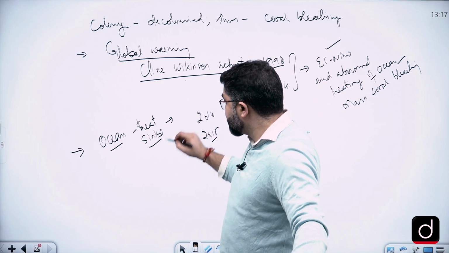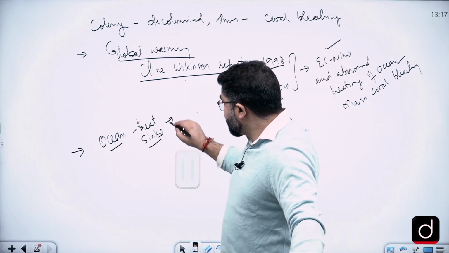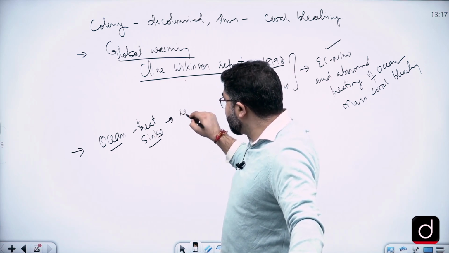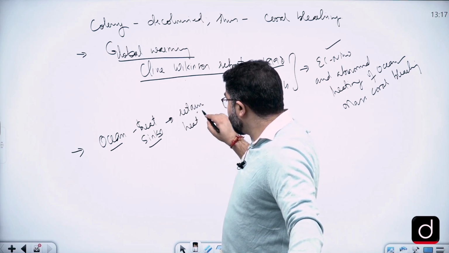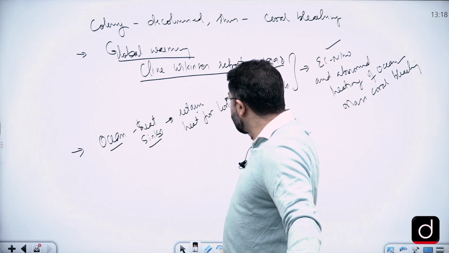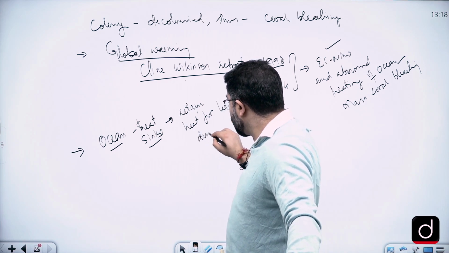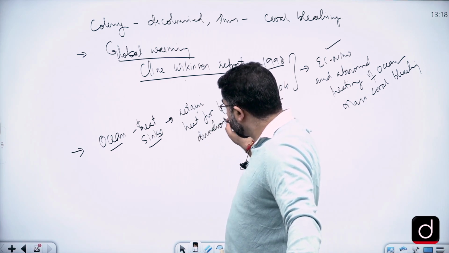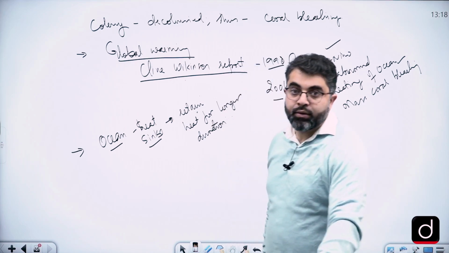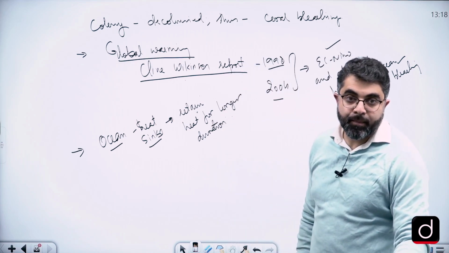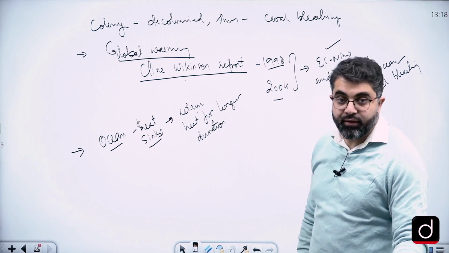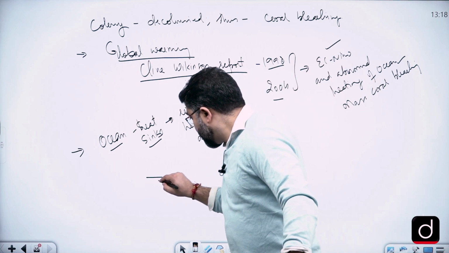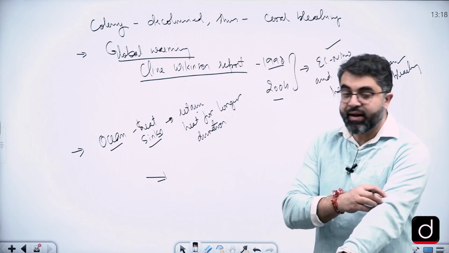So oceans are becoming heat sinks, that can retain heat for longer duration. That is heat sinks. Come to the next aspect.